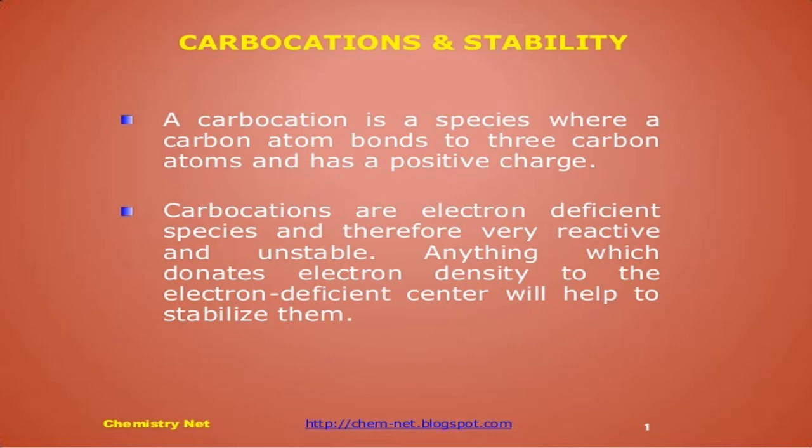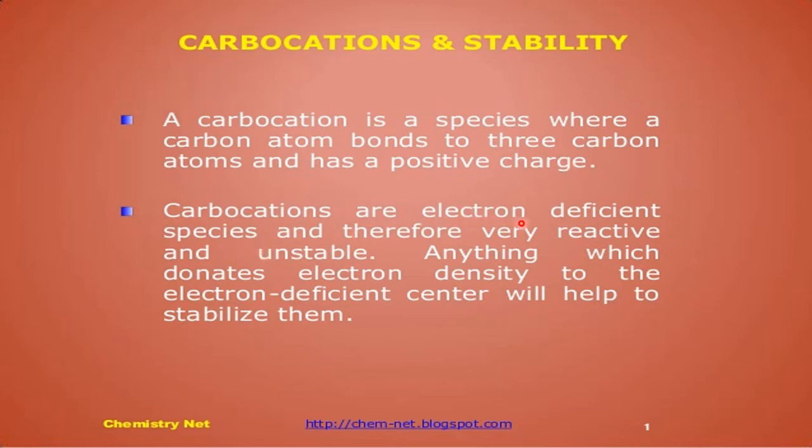Now we go to the definition of a carbocation. A carbocation is a species where a carbon atom bonds to 3 atoms and has a positive charge. A minimum of 3 hydrogen atoms are required for the carbon, and if the plus is created on the carbon, that is called a carbocation. In the first case, it was the methyl carbocation. In the second case, it was the trimethyl carbocation. So carbocations are formed when there is a loss of both electrons to the opponent.